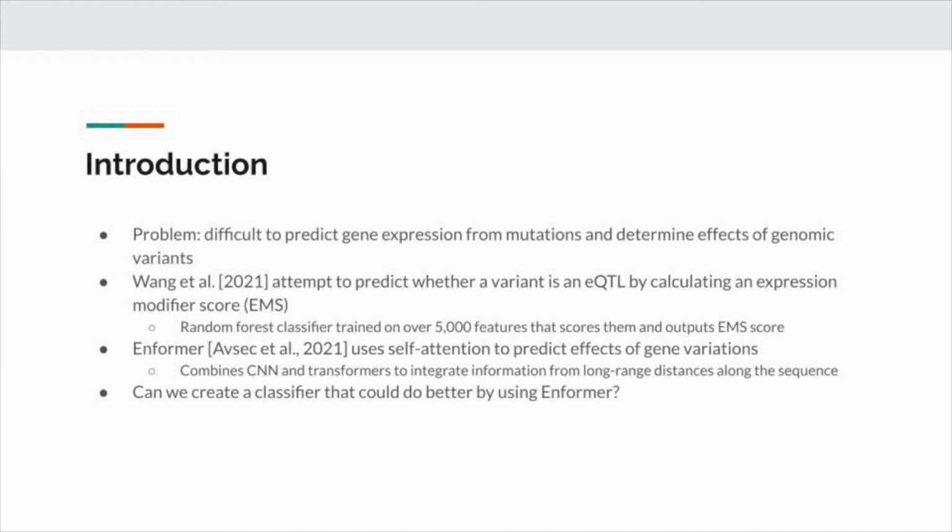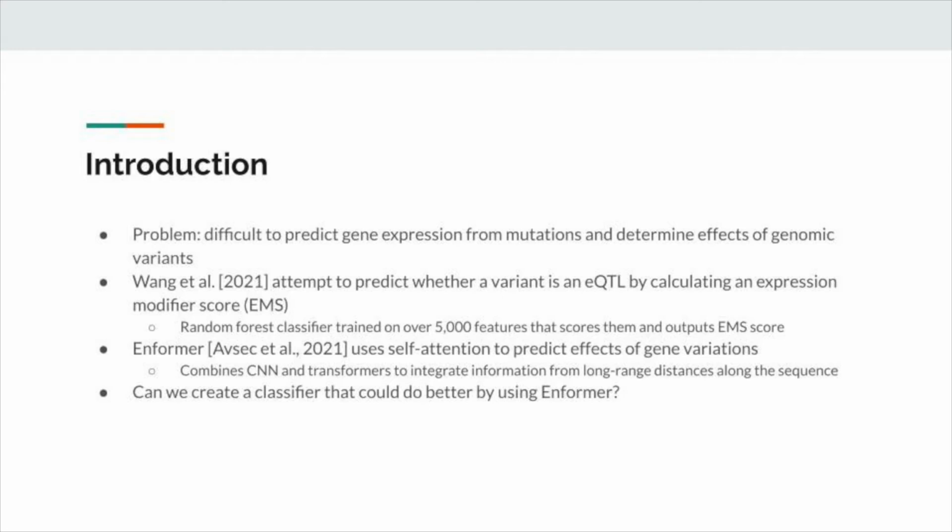Previous work has attempted to discover eQTLs by developing a model upon previously mapped data and analyzing expression modifying variant gene pairs. For example, Wang and his colleagues were able to do this by training a random forest classifier on over 5,000 features that is able to score these features and calculate the expression modifier score.